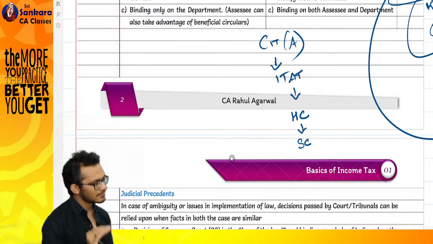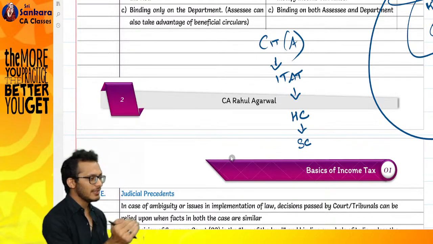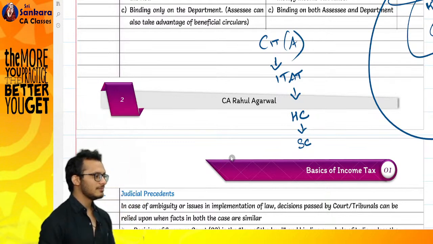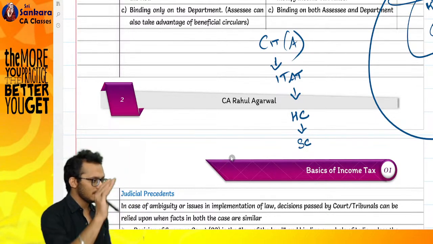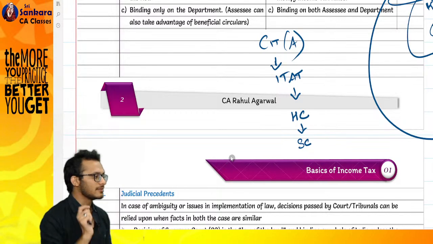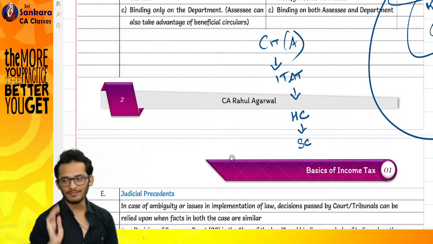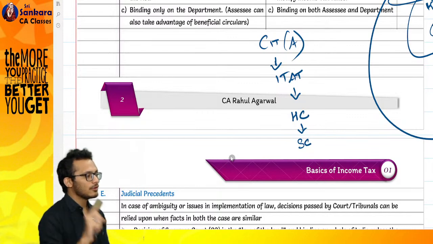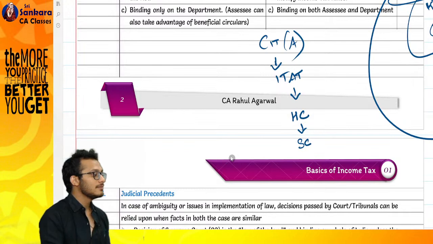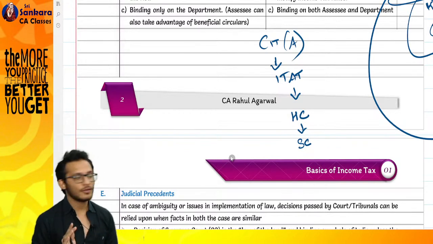That is what we are going to discuss. A lot of places I will come and tell you, boss, the law was like this. Supreme Court said this. Income tax department ego clash. Income tax department changed the law itself. Now, which is superior? Supreme Court is only superior till the extent the law does not change. The moment the law changes, it is invalid. Is that clear?